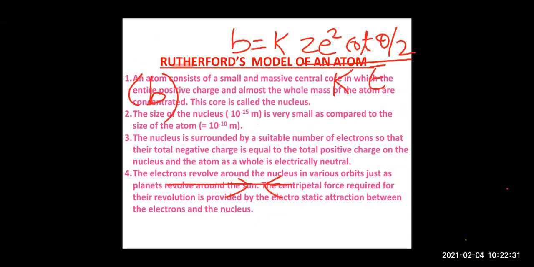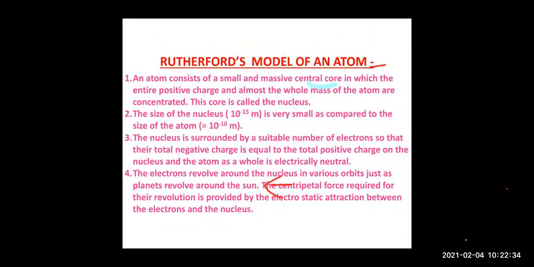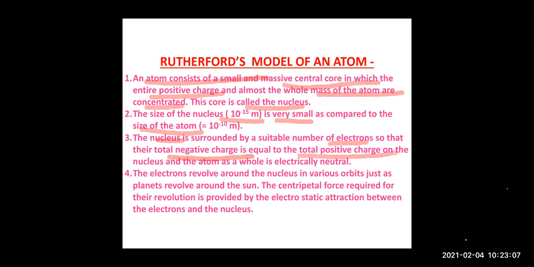Now we are going to summarize Rutherford's model of the atom. According to Rutherford, the atom has a small and massive central core in which positive charges are there, and the whole mass of the atom is concentrated there. This core is known as the nucleus. The size of the nucleus is about 10 to the power minus 15 meter, and it is very small compared to the size of the atom. Next, the nucleus is surrounded by negatively charged electrons, by a suitable number of electrons, so that the total negative charge is equal to the total positive charge on the nucleus. An atom as a whole is electrically neutral.